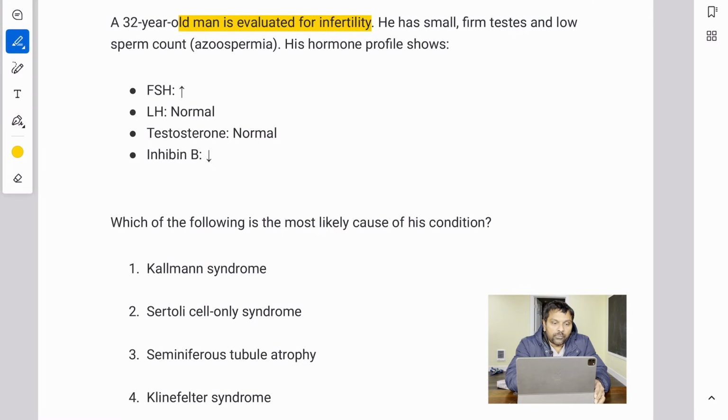His hormone profile shows FSH is high, LH normal, testosterone normal, inhibin B low. Which of the following is the most likely cause of his condition? So there are 4 choices here. I will give you a few seconds. Go ahead and make your choice.